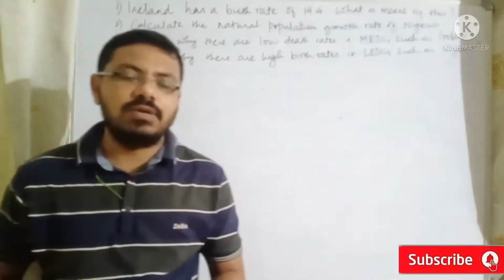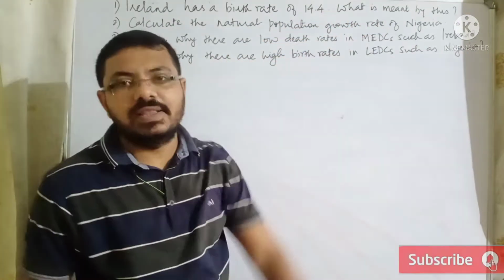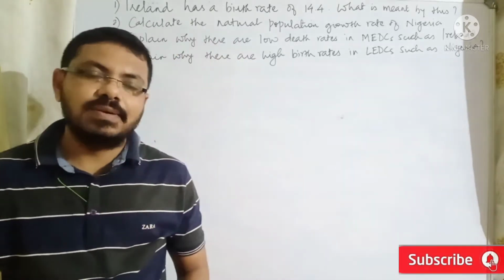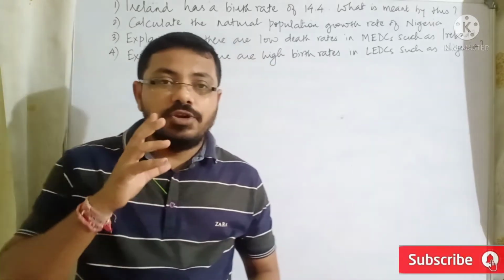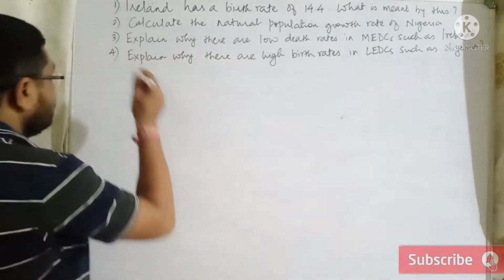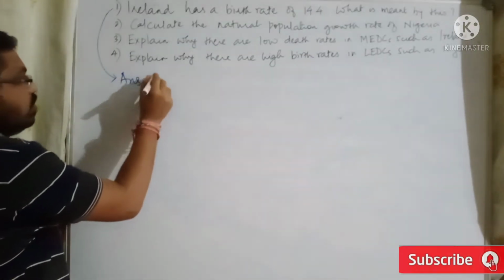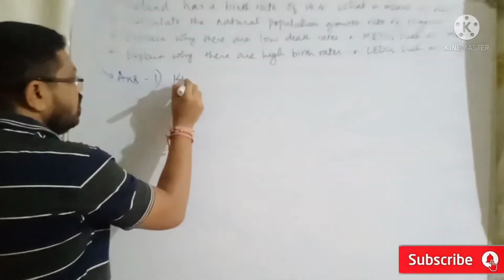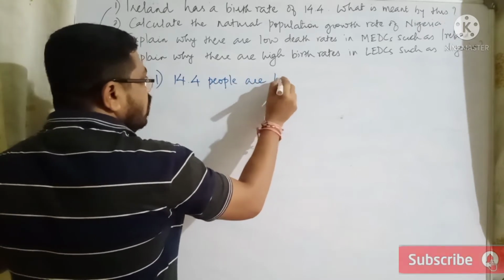Now if you look at question number 1, it says that Ireland has a birth rate of 14.4. What is meant by this? This is simple, right? This kind of 1-mark question is simple to answer. But this is where most students make mistakes. In answer 1, you are going to write that it means that 14.4 people are born.